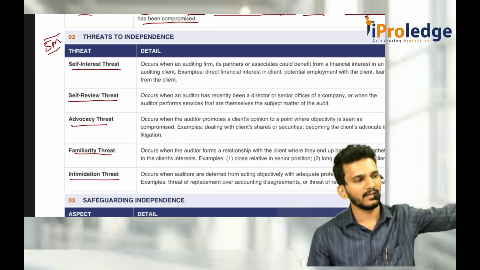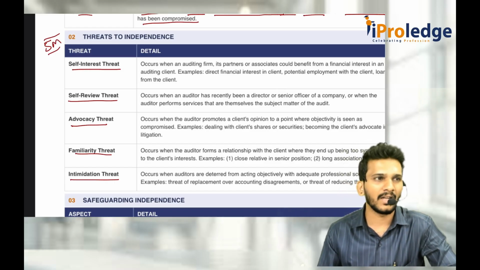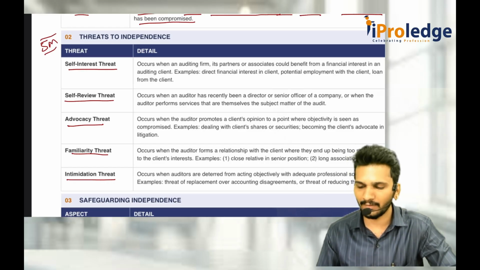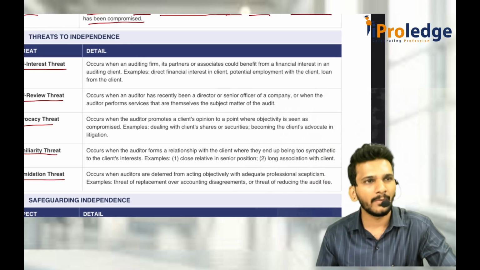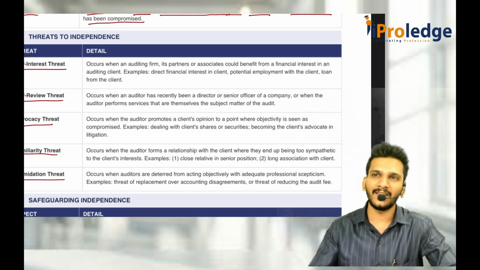Self-interest threat is a threat in which, because of maybe some financial requirement, or long-term employment, or financial interest in the client, or maybe a loan or something like that, you are compromising your independence. Your independence can't be exercised, or there is a threat to independence.